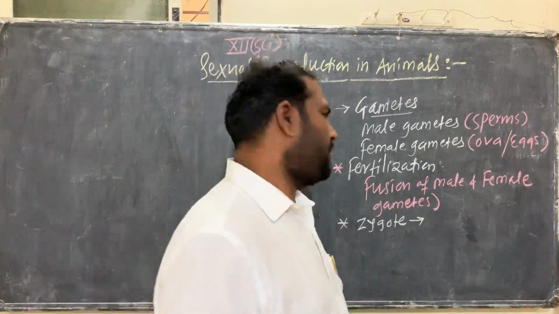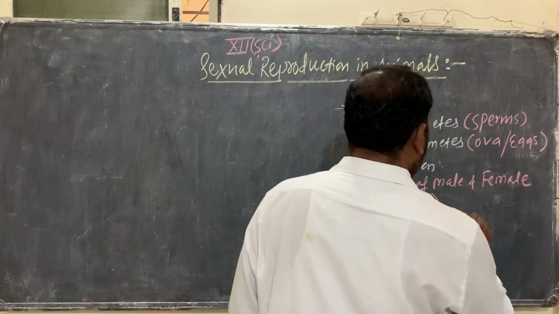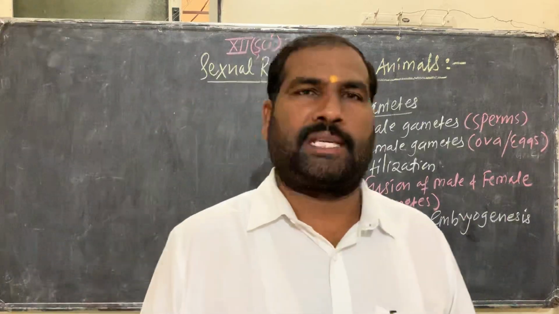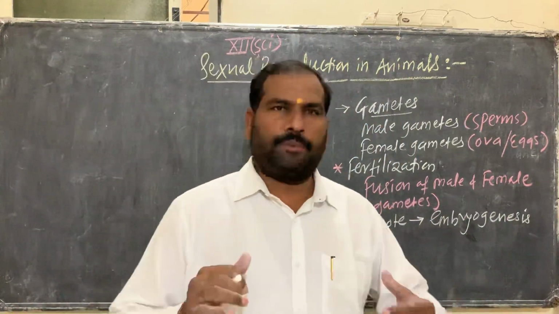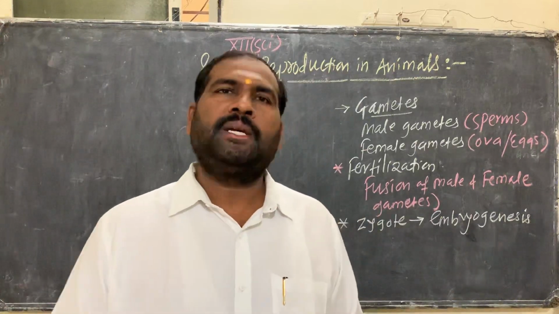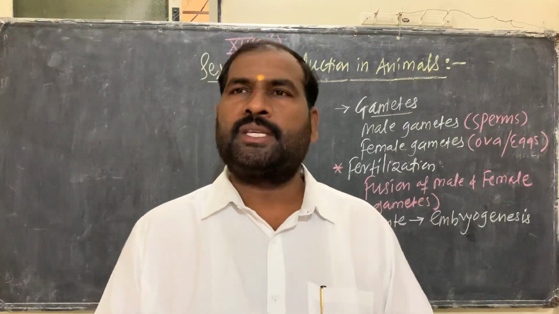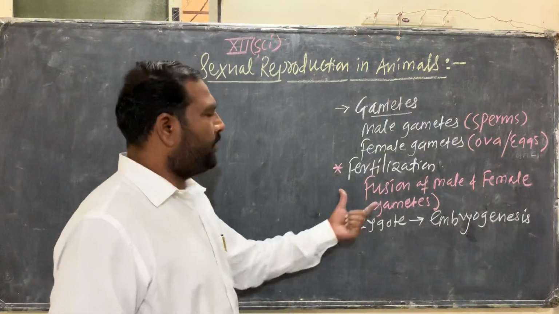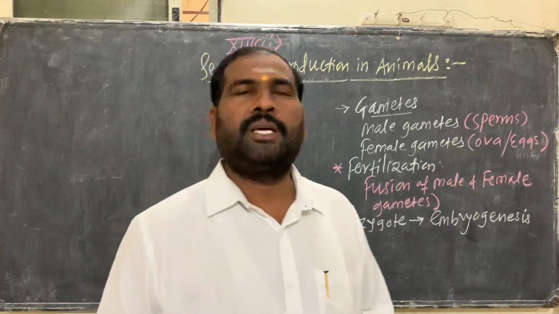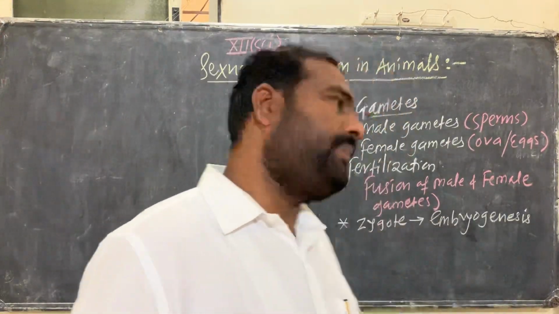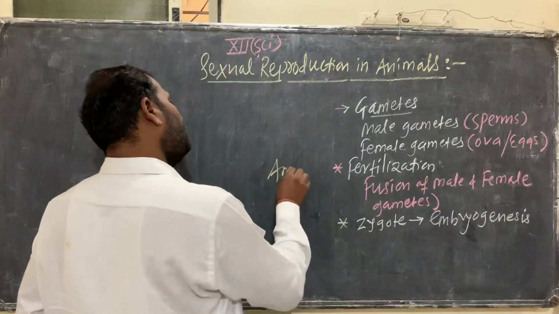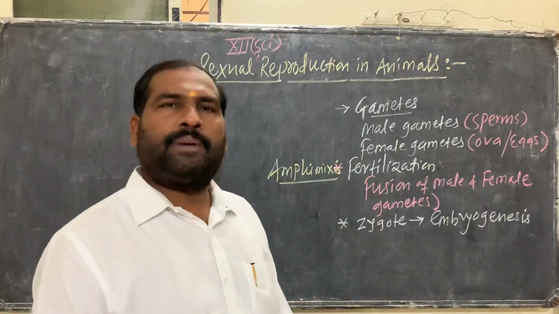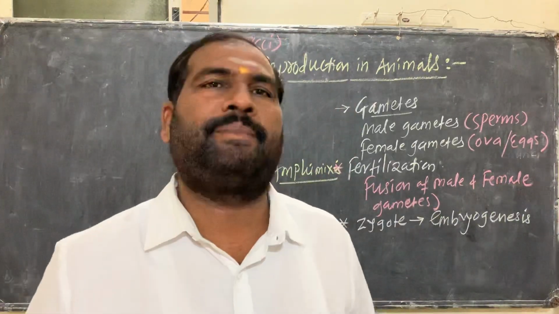So here fusion of gametes, formation of zygote, then embryogenesis takes place in sexual reproduction. The fusion of gametes, that is fertilization, is also called amphimixis.